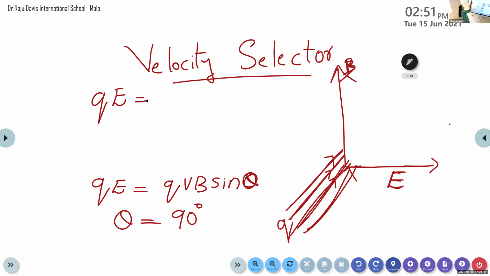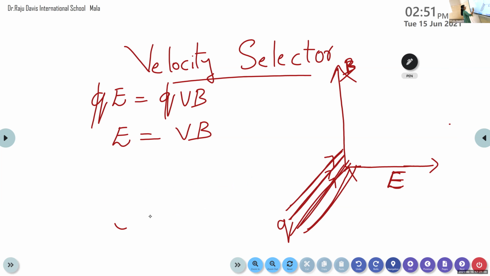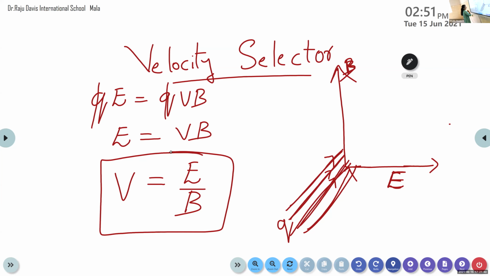So we can write QE is equal to QVB. From both sides we can cancel this Q, so we get E is equal to VB, or from this we have V is equal to E by B. This is the equation for the velocity selector.